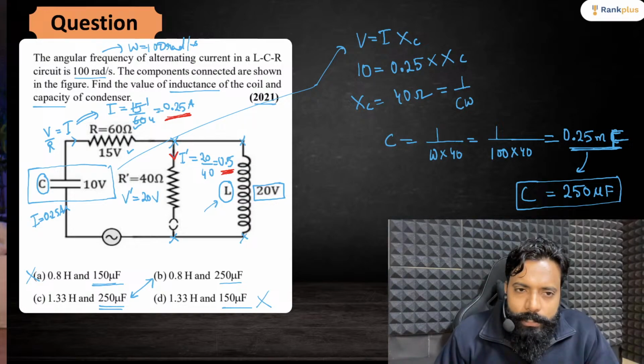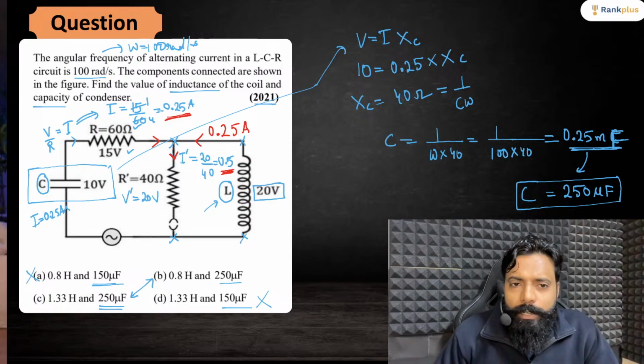So 0.5 is going in this direction, and 0.5 is going in this direction. Since this is the alternating current chapter, we do not have particular directions, but still, if I apply Kirchhoff's current law, taking this direction as my main direction, I can consider that the value of current in this will be 0.25, right?